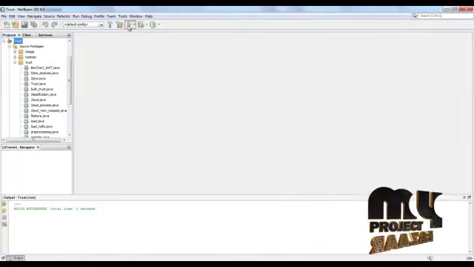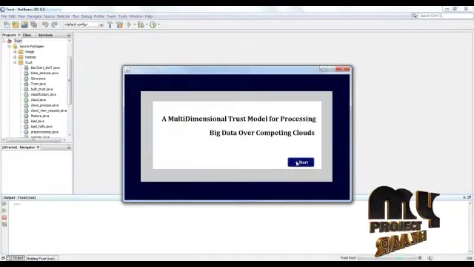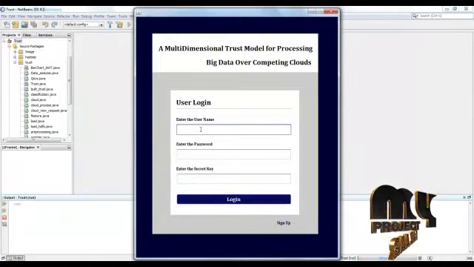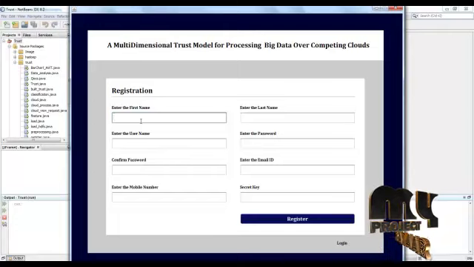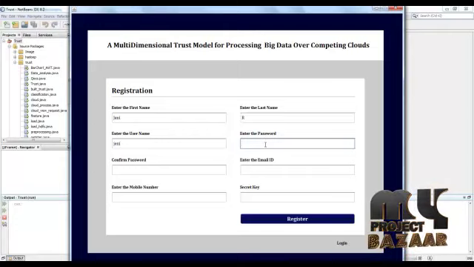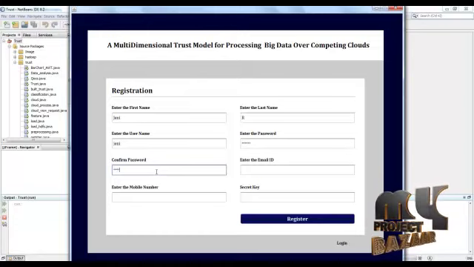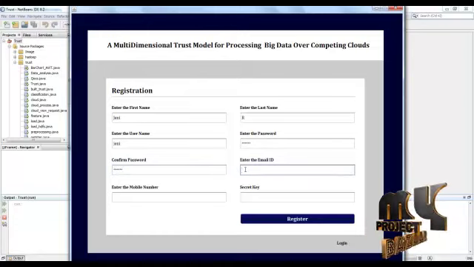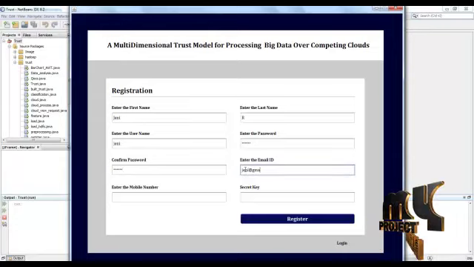Let's see the execution of our project. Click the Start button to start the execution. If it is a new user, they have to register before login. The validation has been done in the registration form. Enter the last name, username. The password should be a minimum of 6 characters. Enter the email ID. Enter the mobile number.